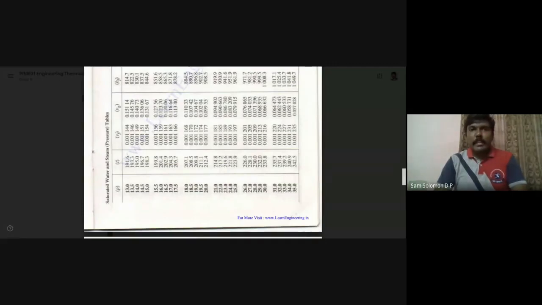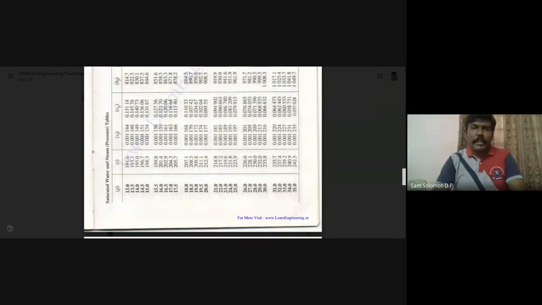Write it down, guys. You know the value of VF. For 20 bar, VF is 0.001177. VG is 0.09955. Note that down and then write V equal to VF plus X into VFG. VFG is nothing but VG minus VF. V is given as 0.09.